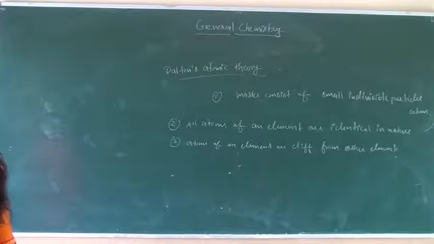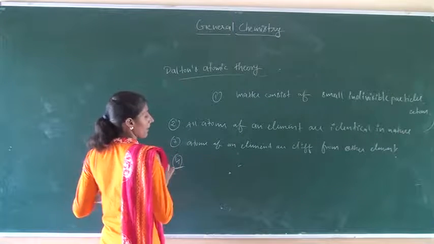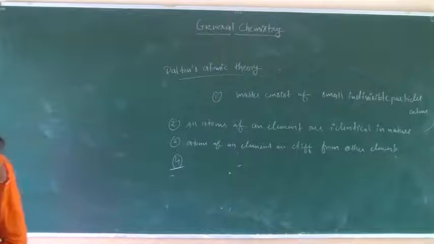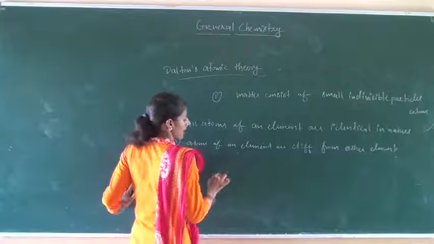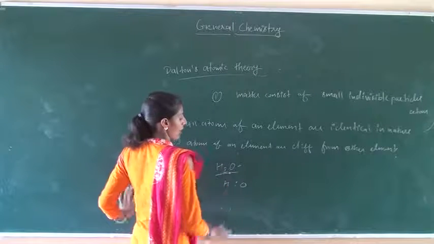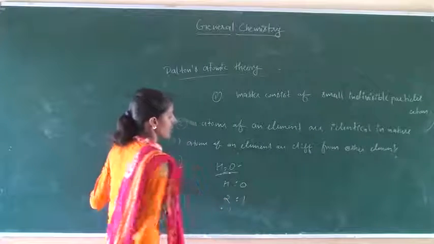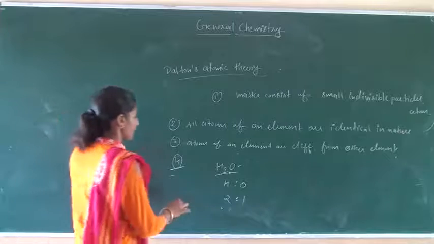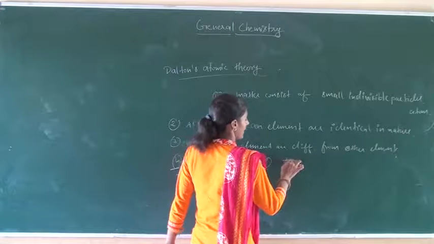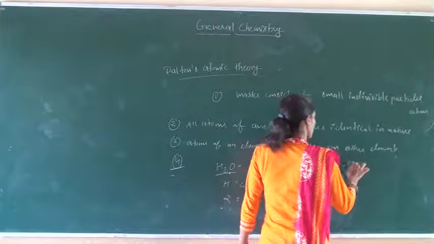A compound is formed by the combination of two or more elements in a simple ratio. For example, water: hydrogen and oxygen, two elements, are combined in a simple ratio, that is 2:1. Fifth, atoms take part in a chemical reaction.